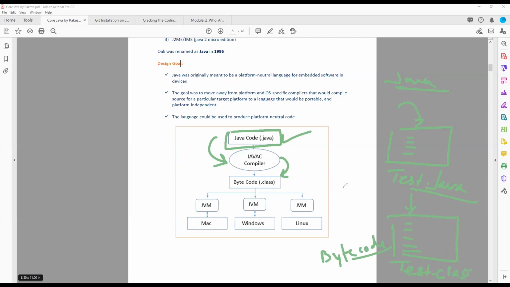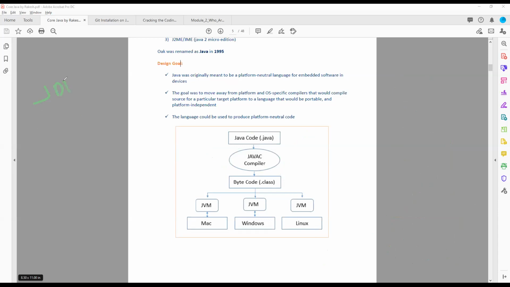Okay, we will have two files. And this class file, say if you have downloaded the Java Development Kit, JDK, on Mac, Windows, or Linux, then we have the Java Virtual Machine, JVM, on Linux, on Windows, on Mac.